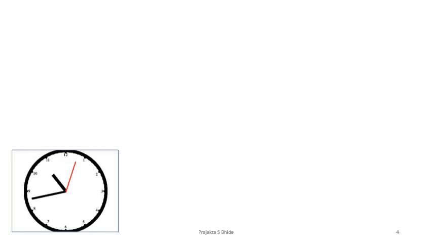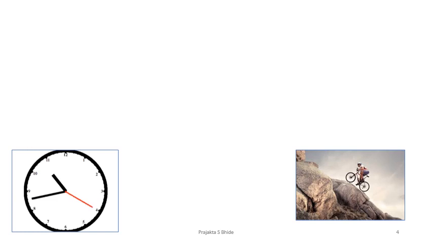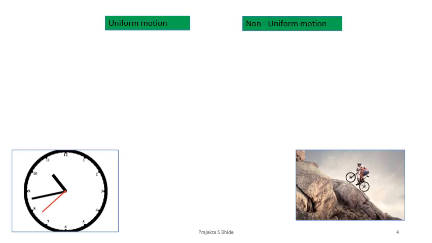Check this out. Do you see the hands of the clock moving, covering equal distance in equal intervals of time? Look at that second hand, the red line that you see. That's the second hand of the clock. Equal distance in equal time intervals. Have a look at this picture. A person is trying to ride a bicycle over a mountain. Do you think his speed will remain constant? Will he cover equal distance in equal intervals of time? No. So the first one we saw was uniform motion, and the second is non-uniform motion.